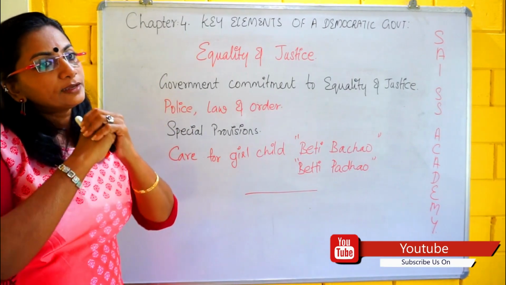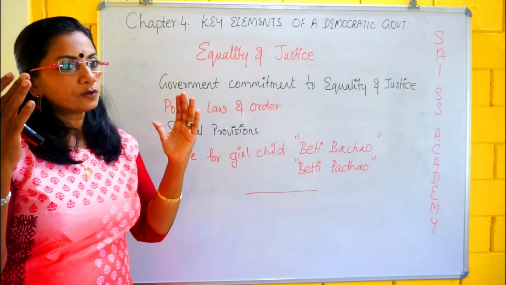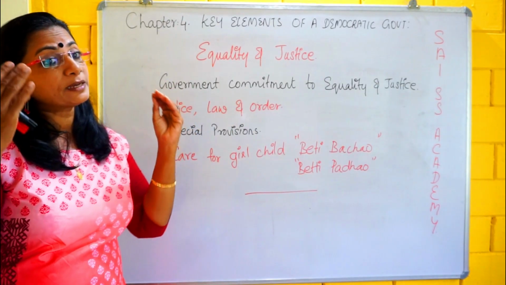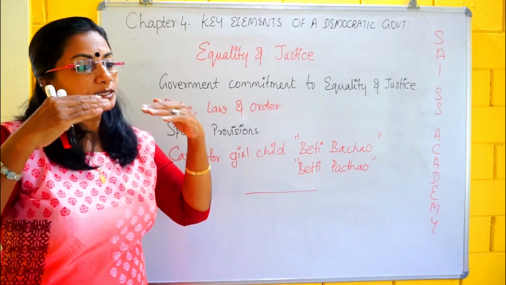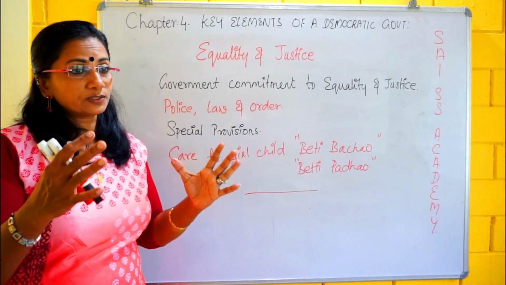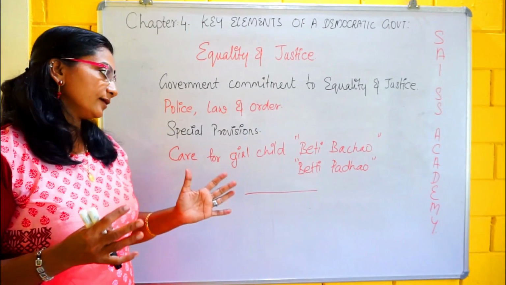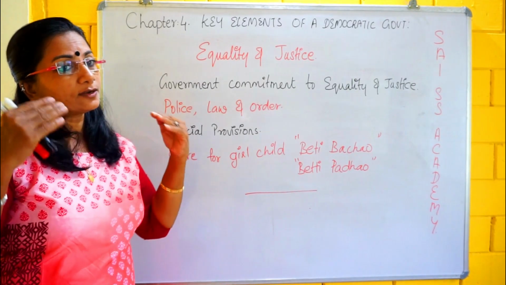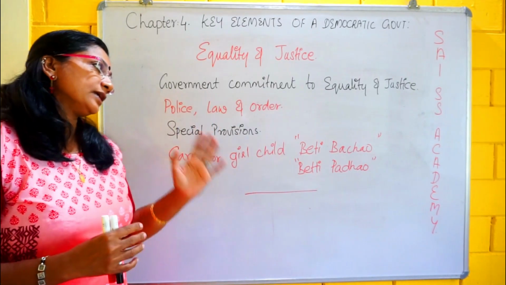Got it? That means when it comes to minority groups, for example, women and tribal groups, the government recognizes and makes special provisions for them. When any problem comes against women and tribal groups, the government recognizes and makes special provisions. For example, society gives more care to the boy child than the girl child. It was always like that, isn't it? So in this context, the government provides special provisions that can enable girls to overcome injustice.